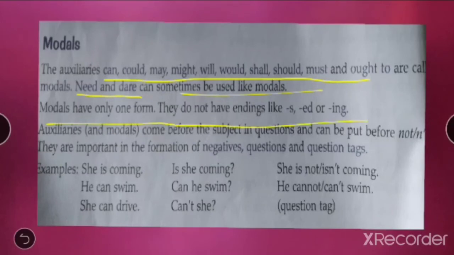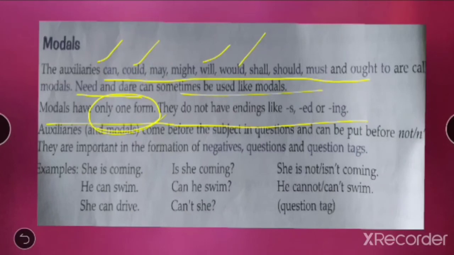Now in helping verbs we saw so many forms: do, it had did, it had does, right? Have, has, had. Be forms had is, am, are, was, were. But in modals you do not have any form. So it would be only this: can, could, may, might, will, would, shall. But what is the difference? Present, past. Present, past.